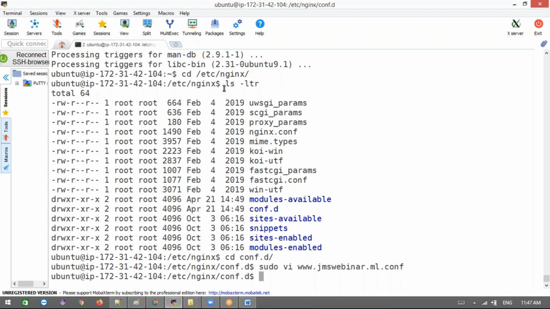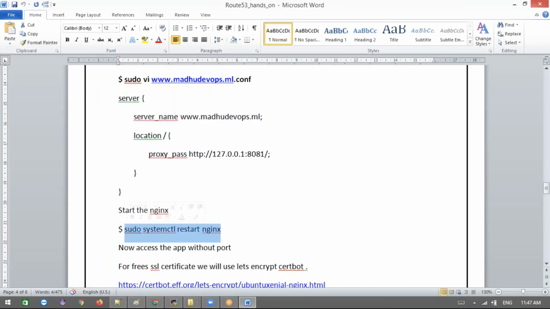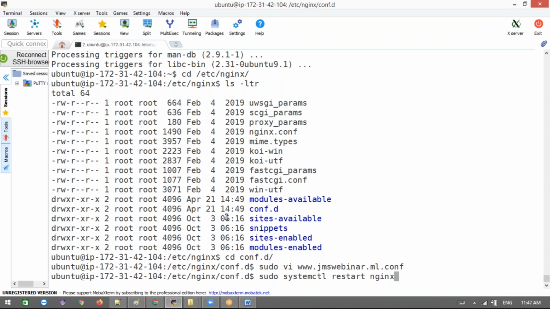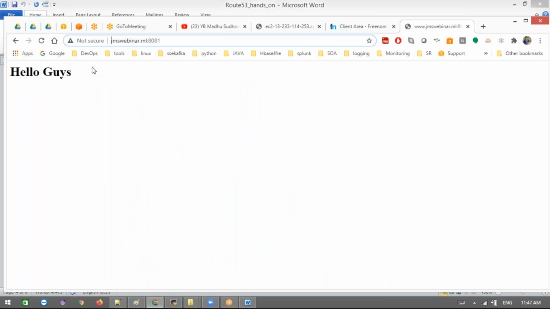After adding this, you need to restart Nginx. Nginx restarted. Then go and access it now. Here, see, the 8081 port will work, and even without the port it will work this time. But here it says not secure.